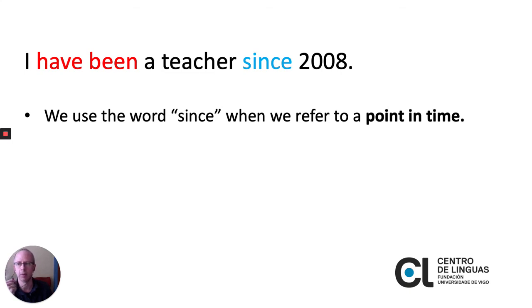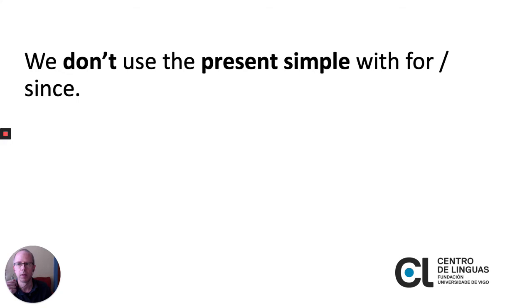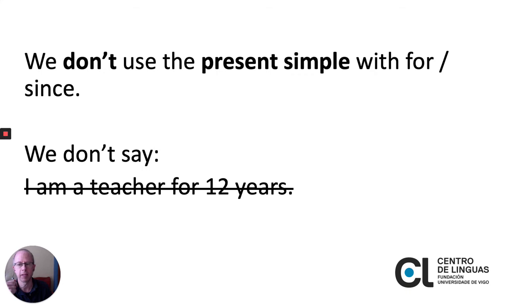Here's the example: I've been a teacher since 2008. It can be any point in time. We don't use the present simple with for or since. For example, you can't say I am a teacher for 12 years. No, we say I have been a teacher for 12 years.